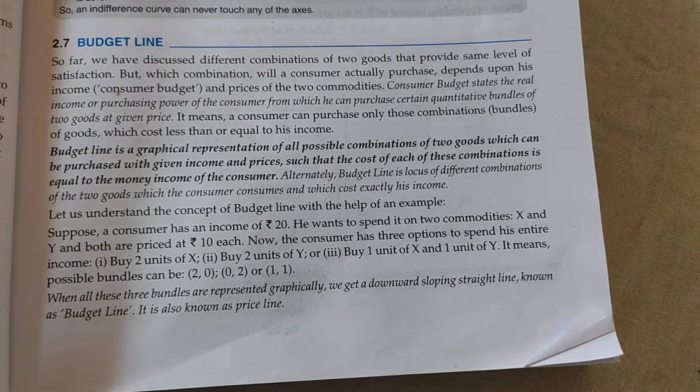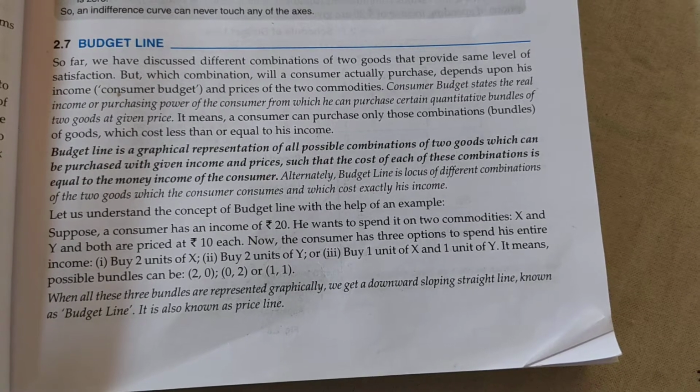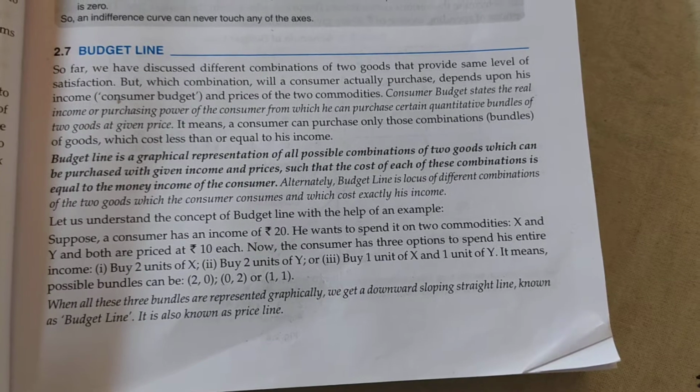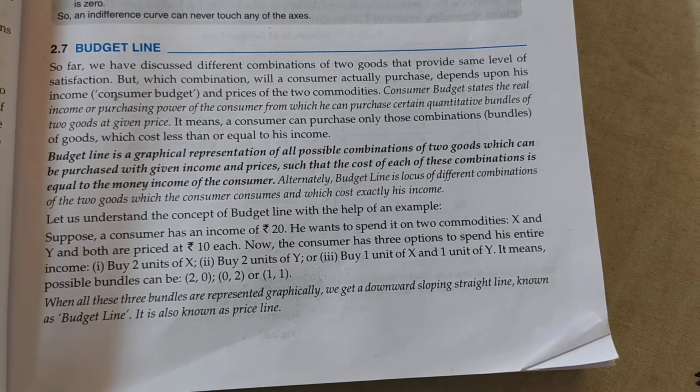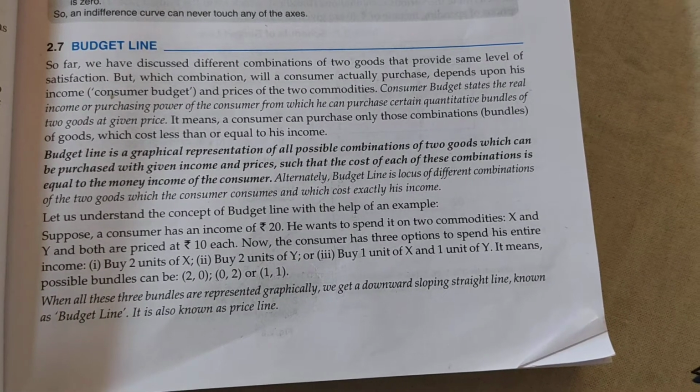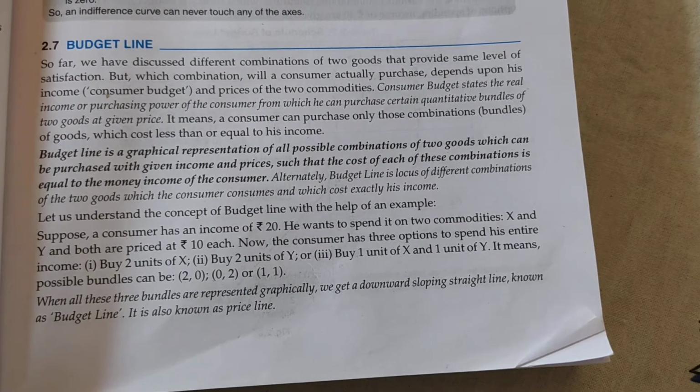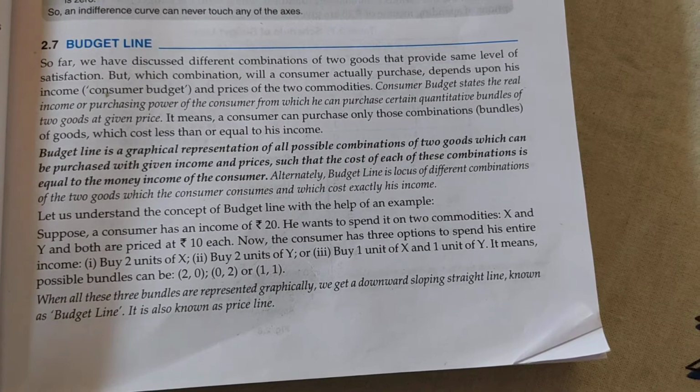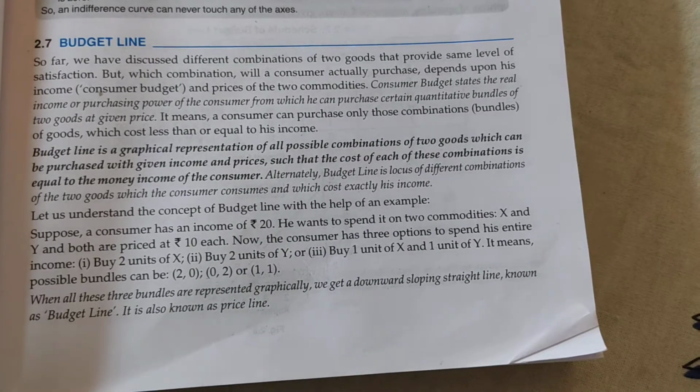It means a consumer can purchase only those combination bundles of goods which cost less than or equal to his income. So it means that the consumer can purchase only those combinations of goods which are affordable within their income.